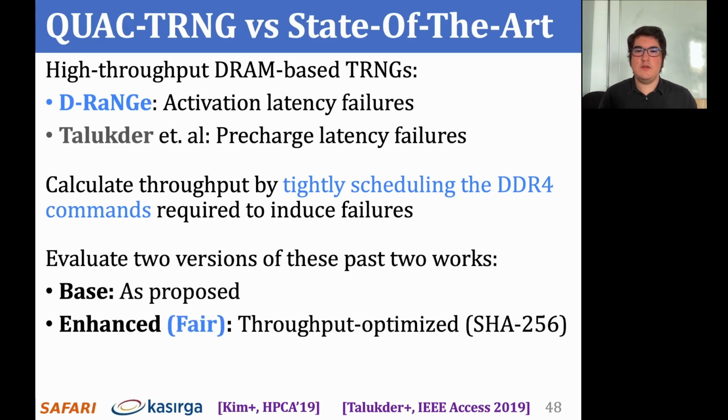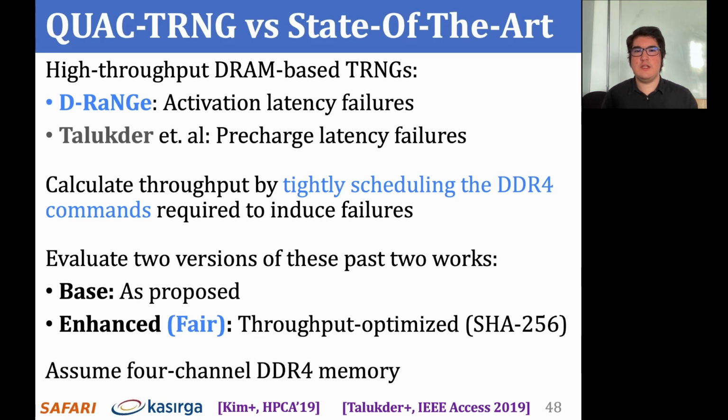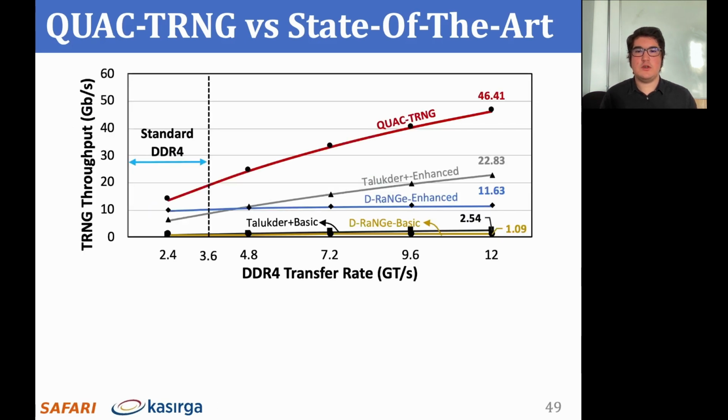In our evaluation, we consider a base version for each mechanism, where we evaluate them as they're proposed, and an enhanced, more fair version, where we characterize the entropy resulting from timing failures using 17 DRAM modules and use SHA-256 to optimize their throughput. In our evaluation, we assume a system which has 4-channel DDR4 memory. This plot shows the average throughput of timing failure-based mechanisms along with QUAC-TRNG in a 4-channel system. We project the throughput of prior work and QUAC-TRNG to various DDR4 data transfer rates displayed on the x-axis.